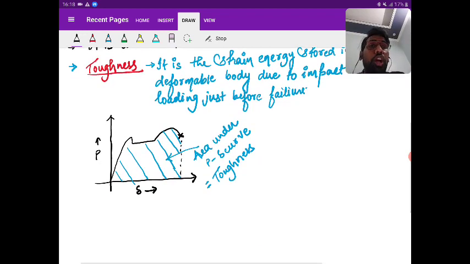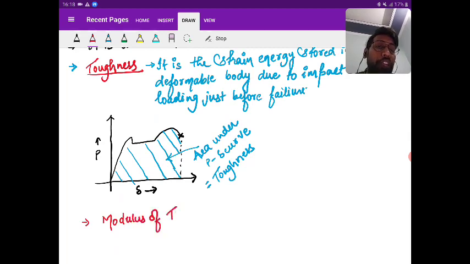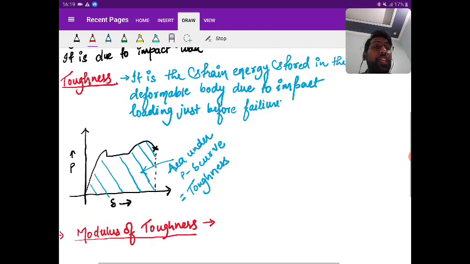Now I'm going to talk about modulus of toughness. So what is modulus of toughness? It is nothing but toughness that is defined per unit volume of the body, right? Per unit volume of the component, it is defined. Toughness is defined for the entire volume, and modulus of toughness is defined per unit volume. So what can be its definition? It's the strain energy stored in the deformable body due to impact loading per unit volume of the component just before failure. Is it clear?